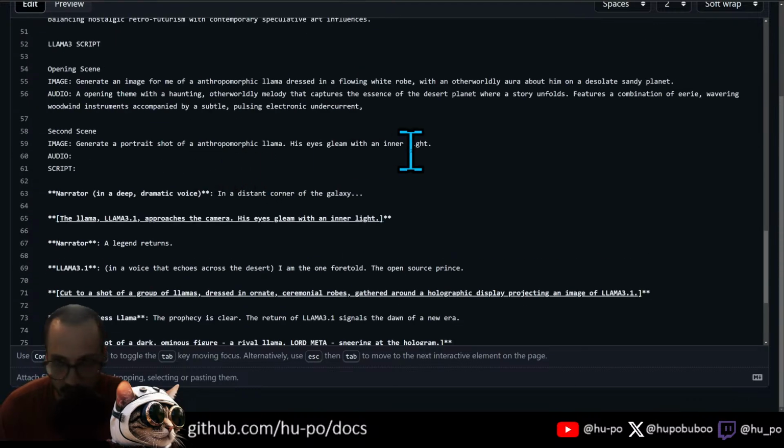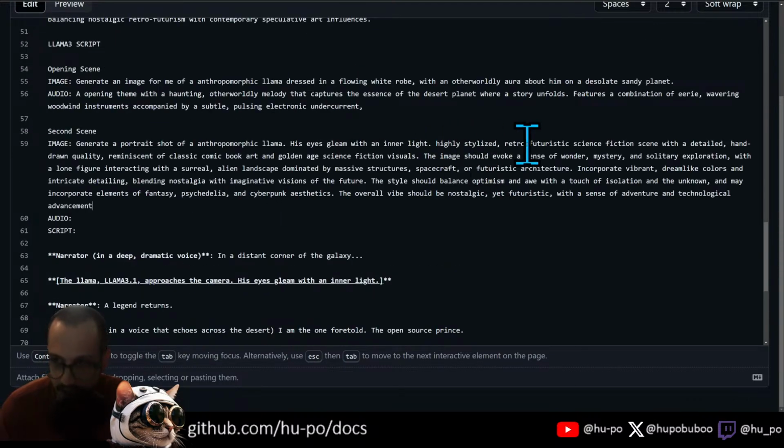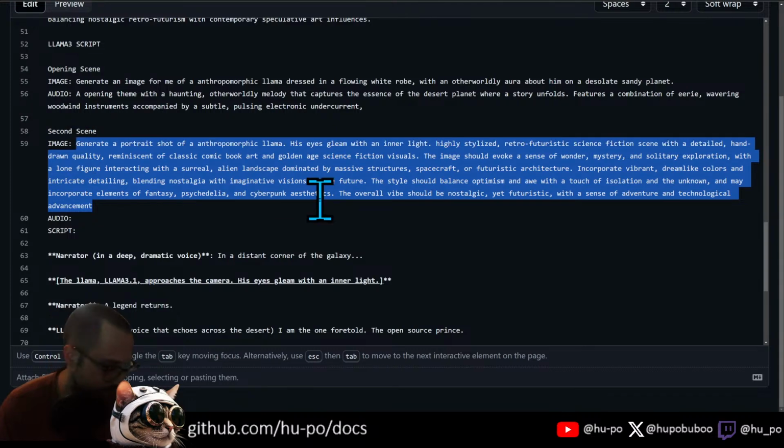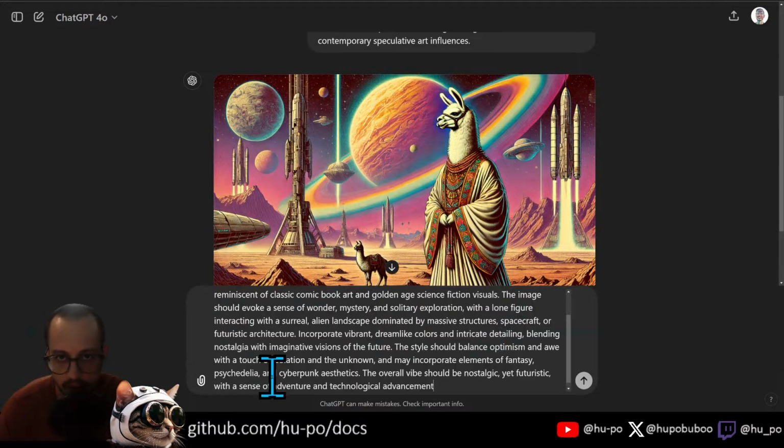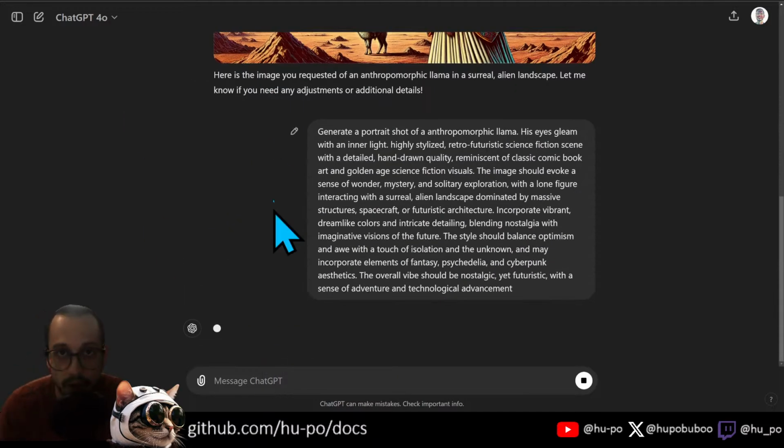This style prompt. Highly stylized, retrofuturistic, reminiscent of classic. Image should evoke a sense of wonder. Lone figure interacting with a surreal alien. Massive structures, vibrant dreamlike colors. Okay, let's do that. Boom. And let's paste that one into GPT here. Okay. Let's go back to this.